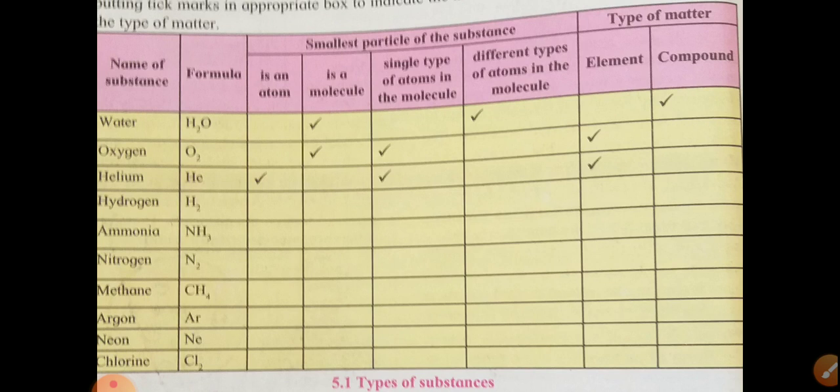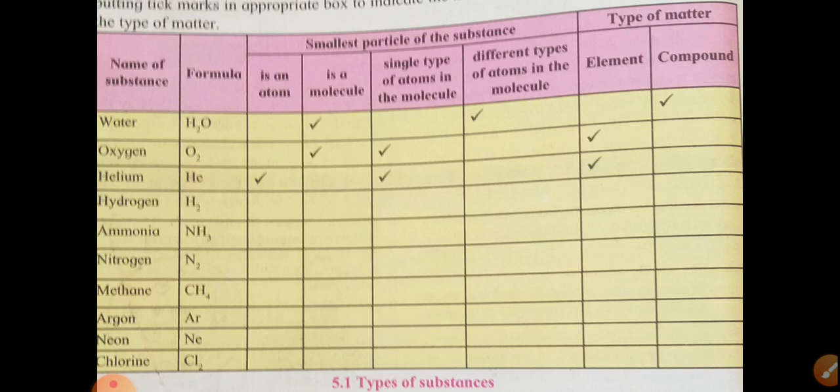The smallest part of the substance, that is called matter. Means matter is made up of molecules. So every substance is made up of matter, and this matter exists in various forms. Molecules are formed from atoms.